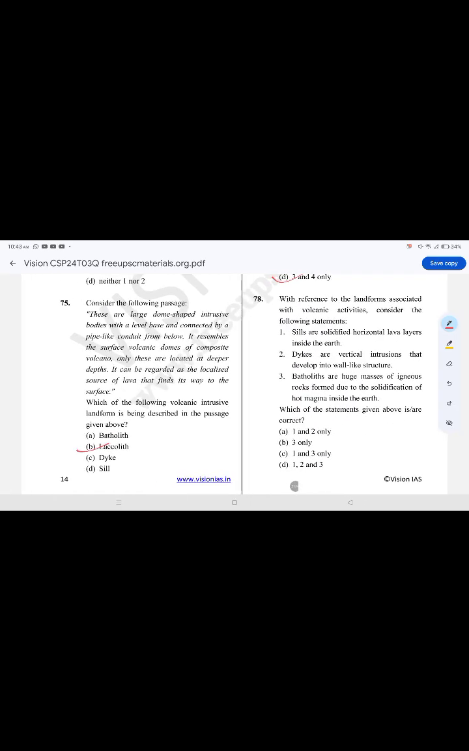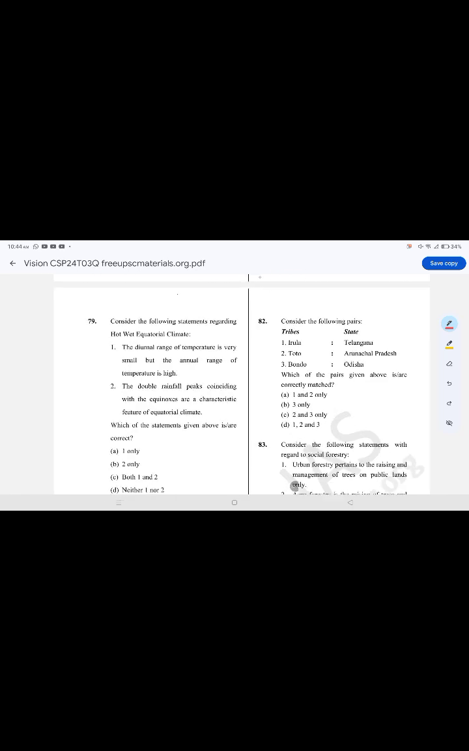With reference to the landforms associated with volcanic activity, consider the following statements. The correct option is option D. Sills are solidified horizontal layers inside the earth. Dikes are vertical intrusions that develop into wall-like structures. Batholiths are huge masses of igneous rocks formed due to solidification of hot magma inside the earth.